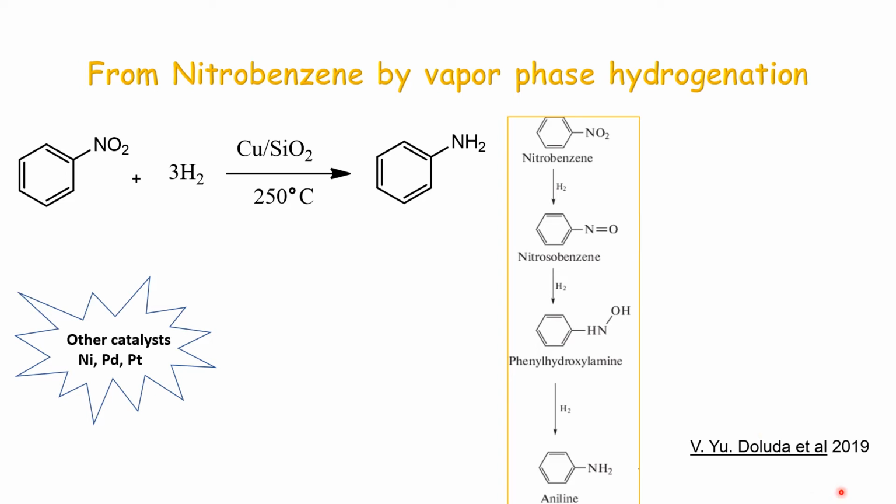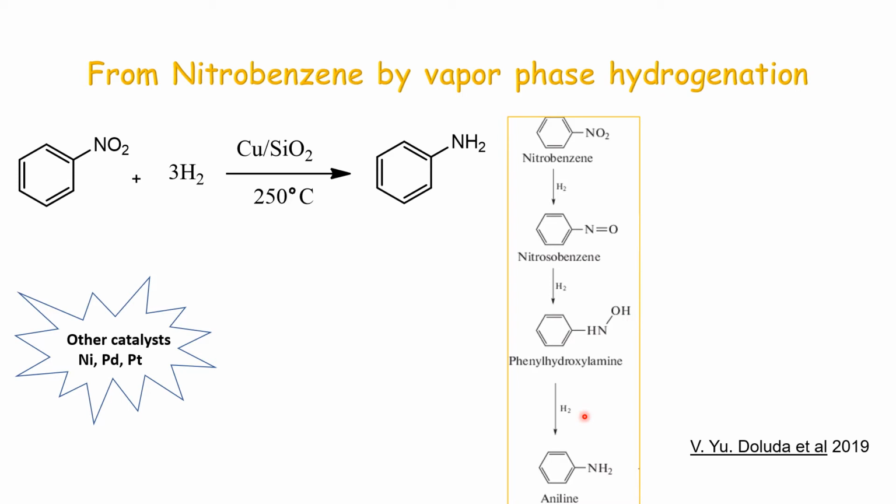In one article published in 2019, we can see initially this nitro group, when it encounters hydrogen, there is a loss of one oxygen in the form of water. So we get a nitroso group in place of the nitro group. So there is formation of nitrosobenzene. Next, a molecule of hydrogen will get added across this double bond. Both nitrogen as well as oxygen will get 1 hydrogen.